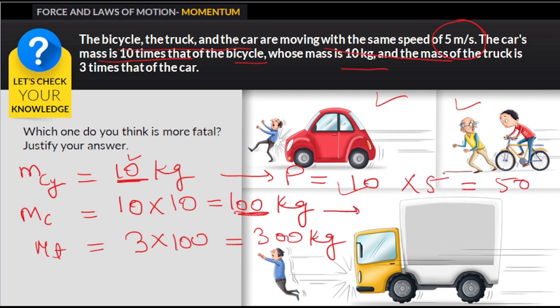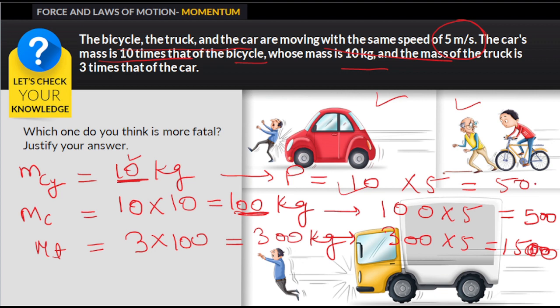In the second case, momentum would be 100 multiplied by 5, that is 500. In the third case, momentum would be 300 multiplied by 5, that is 1500 kilogram meter per second.